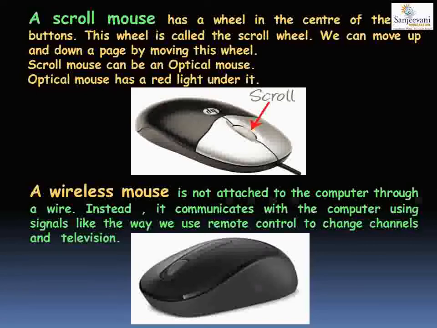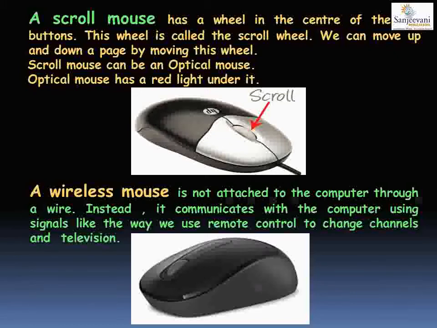Did you understand what is a scroll mouse and what is a wireless mouse? A scroll mouse has a wheel-like button in between two buttons of your mouse, and this wheel is known as a scroll. When you scroll this wheel up and down, you can move your computer page up and down. A scroll mouse can also be an optical mouse. Optical mouse is one which has a red light under it.